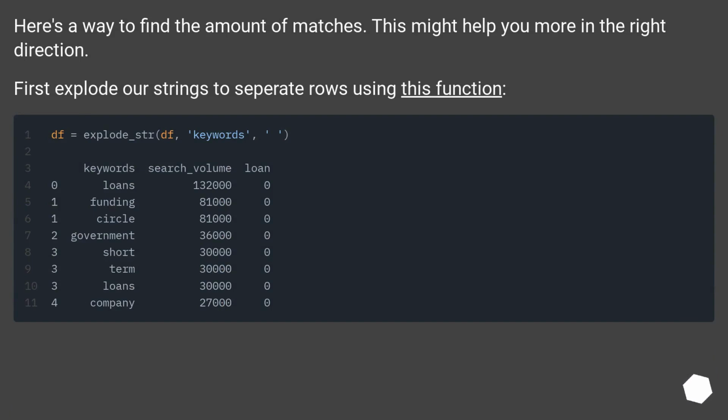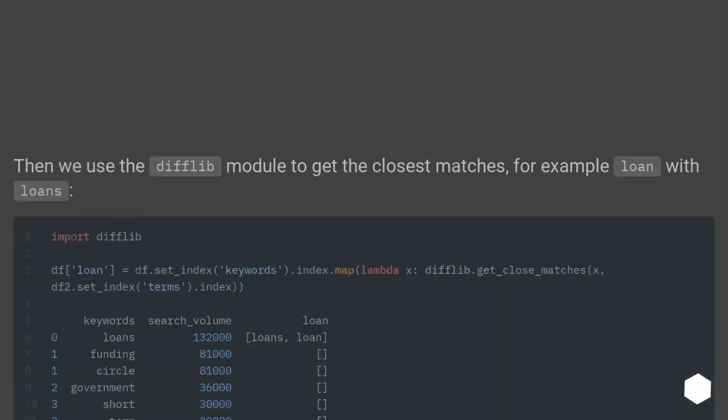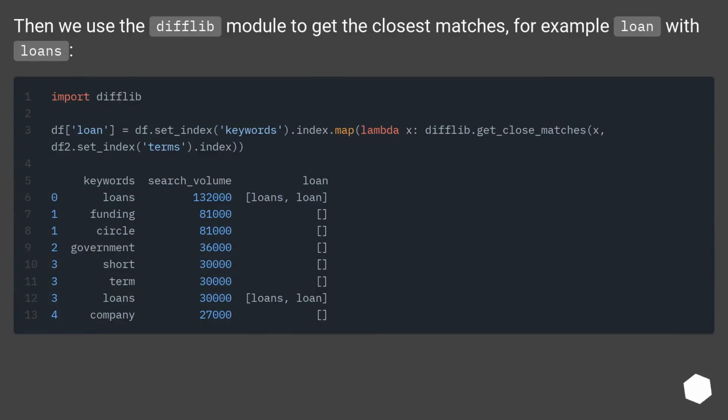Here's a way to find the amount of matches. This might help you more in the right direction. First, explode our strings to separate rows using this function. Then we use the difflib module to get the closest matches, for example loan with loans.